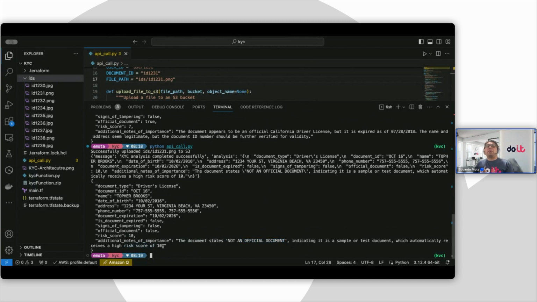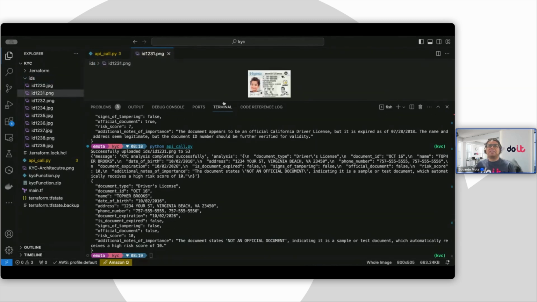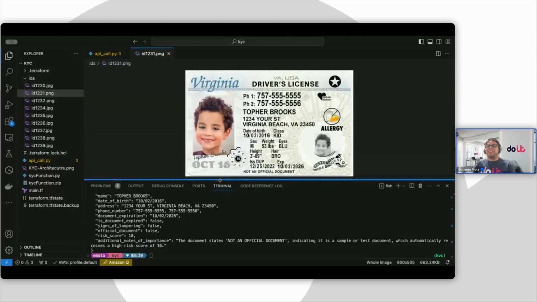So right away, we know what's going on. If you would like, I can take a look at this driver license, which is 1231. And you can see here, definitely that's not a good one.